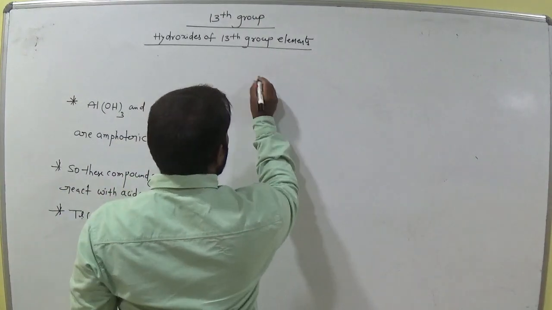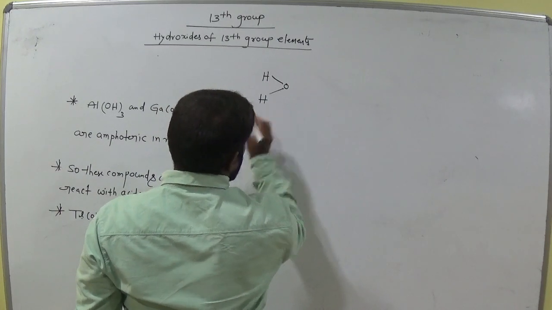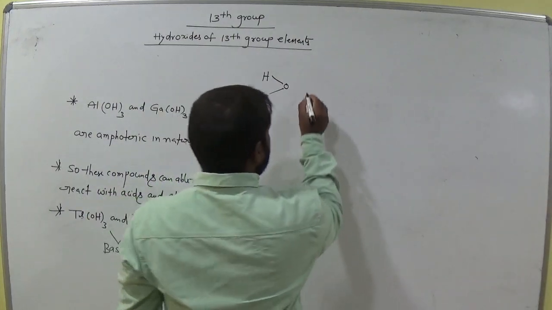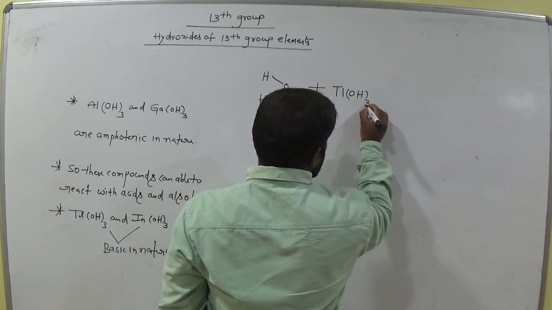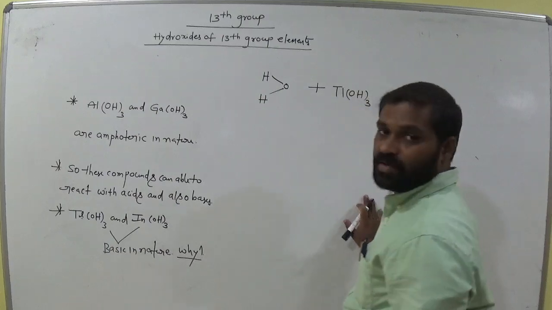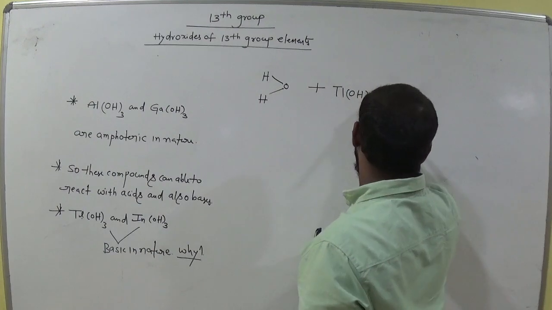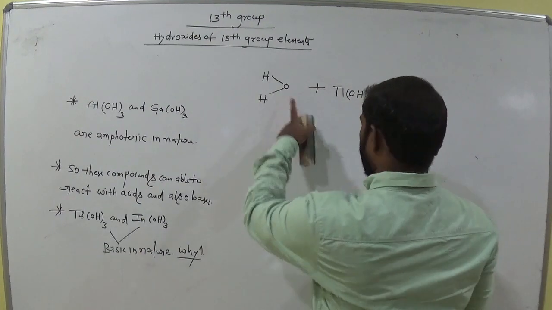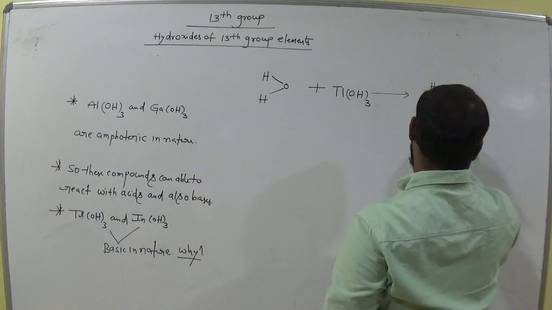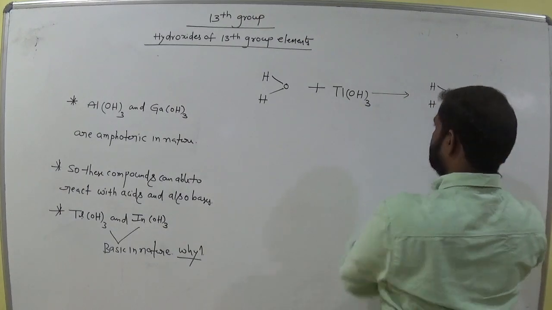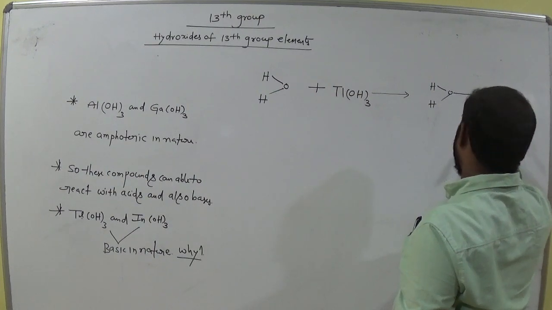Let us take HOH, am I right? Now it interacts with thallium hydroxide, suppose. The formation is like this.